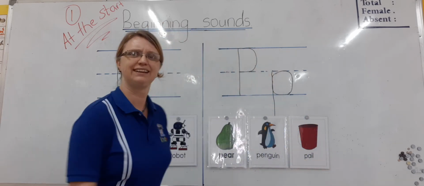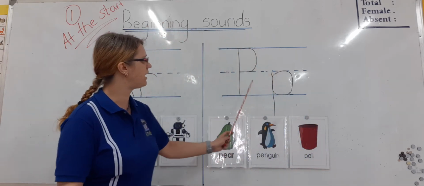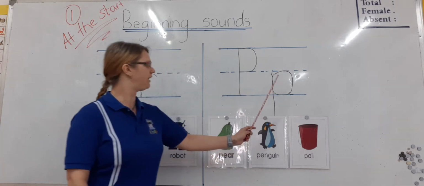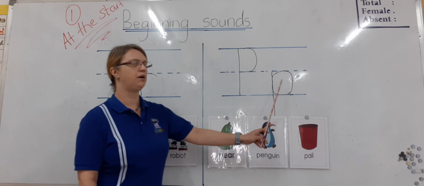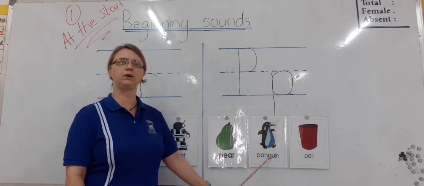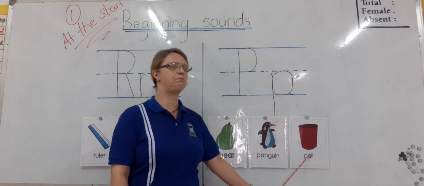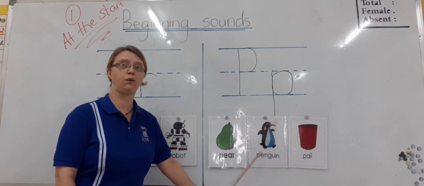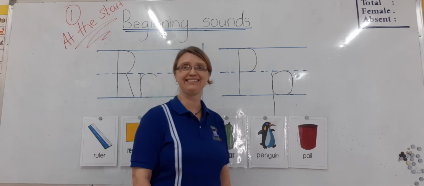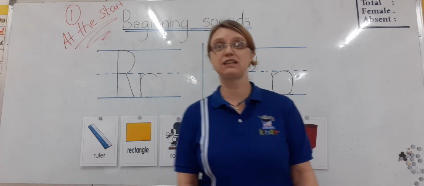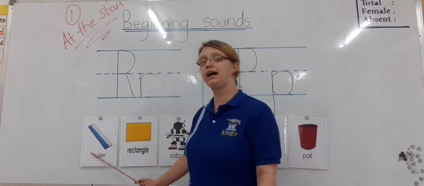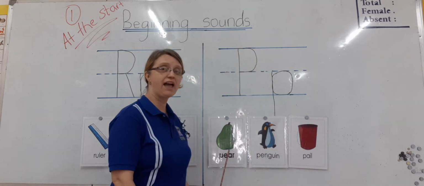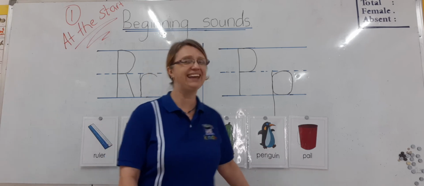Let's go over to the side. P for pear, P for penguin, P for pail. Pear, penguin, pail. One more time, you ready? Ruler, rectangle, robot, pear, penguin, pail.